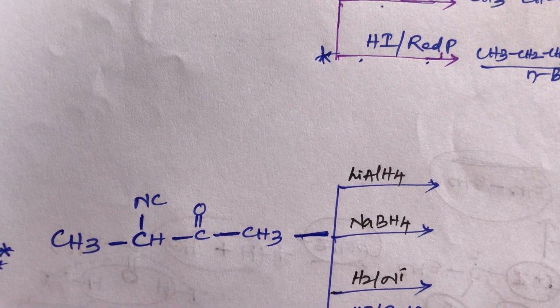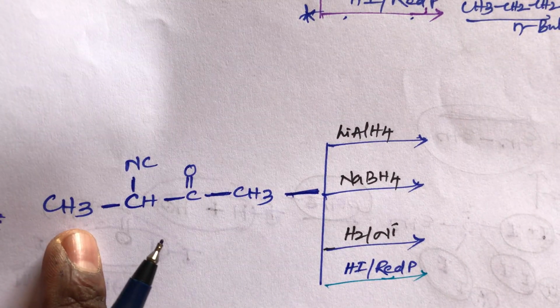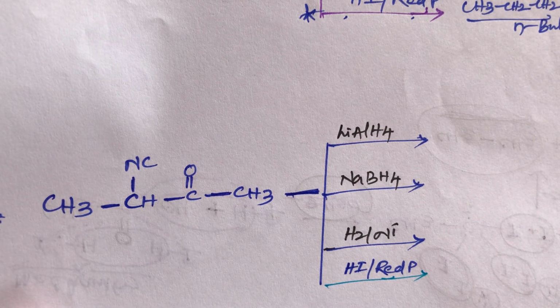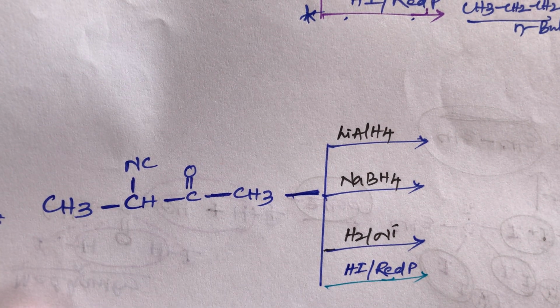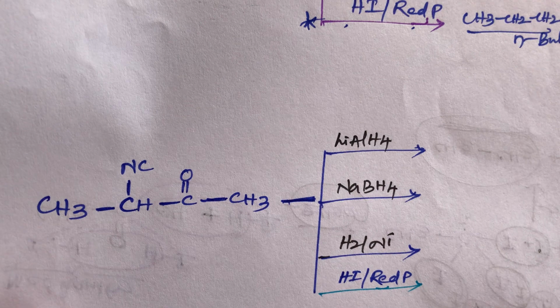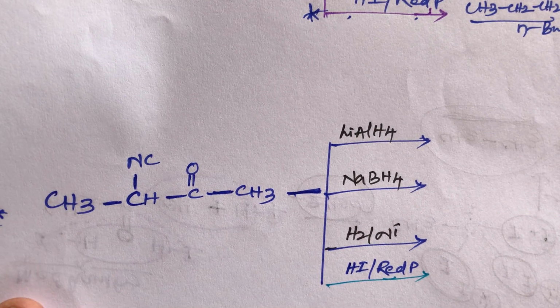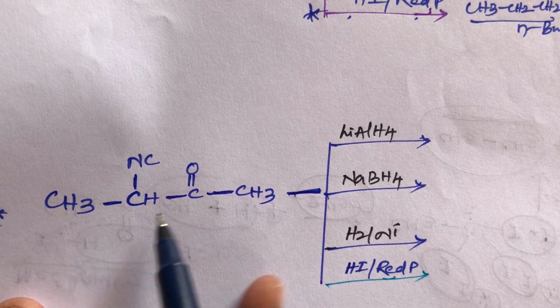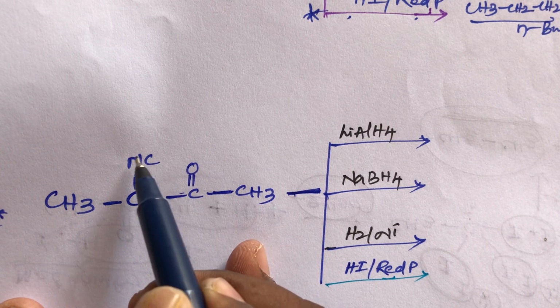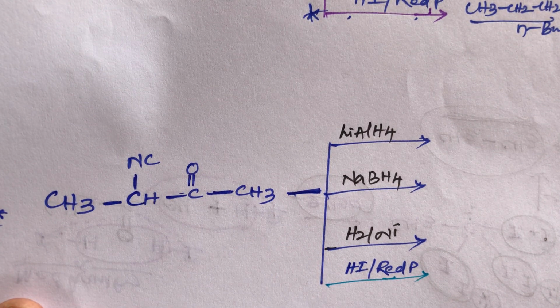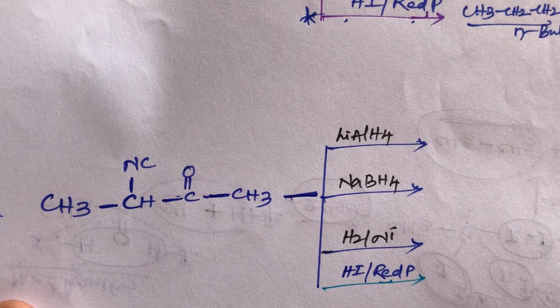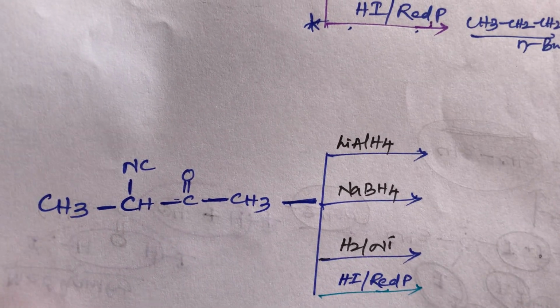And one more question, student: this compound has one keto group and one isocyanide group. It is also a very important question, student. Third example: this third compound has one keto group and one isocyanide group. So now what to do, student? What is the product? First, take lithium aluminum hydride.